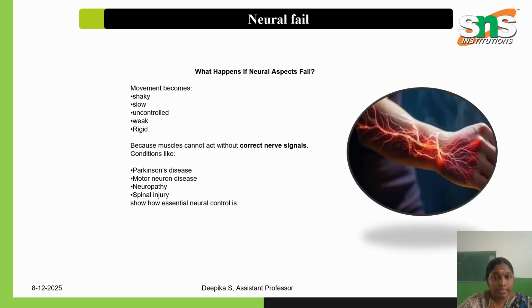Next comes neural failure. When the nervous system gets affected, or when a single nerve, nerve cell, or neuron gets affected, our movements become shaky, slow, uncontrolled, weak, or rigid. So obviously, when the nervous system or neurons get affected, our movements get affected. It leads to nerve-related disorders like Parkinson's, motor neuron disease, neuropathy, and spinal injury, which show the essential role of neural control.